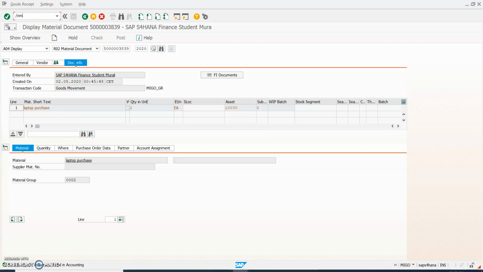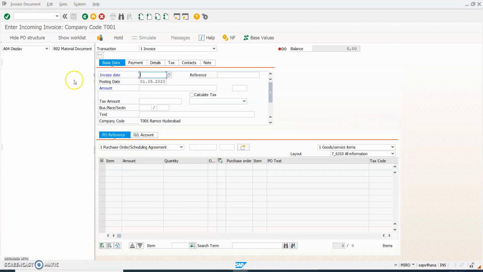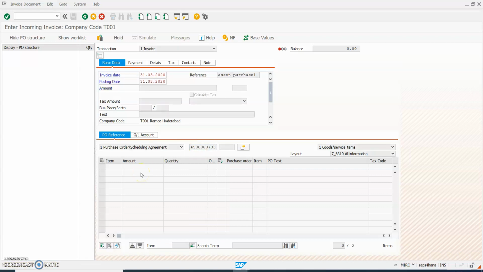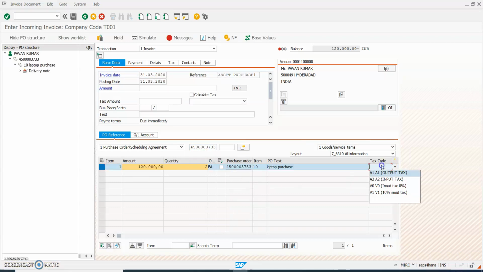Okay, now go to MIRO. So now give the date, asset purchase, 31/03/2020, and here give the PO number, enter, continue, and give the tax code 10%, and calculate tax, enter, and here copy this balance and enter here, continue.